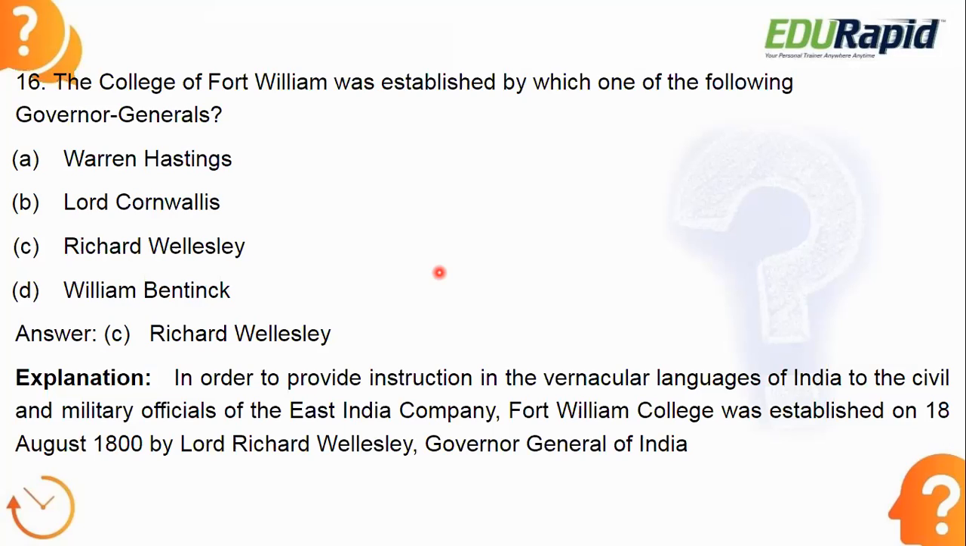Because to give the instruction in the vernacular languages of India to the civil and military officials of East India Company. Because most of the civil and military officials of East India Company were Britishers. They don't know the vernacular languages of India. So in order to interact with the people of India, they started the College of Fort William. It was done by Richard Wellesley. It was established on 18th August 1800 by Lord Richard Wellesley. So remember that one.